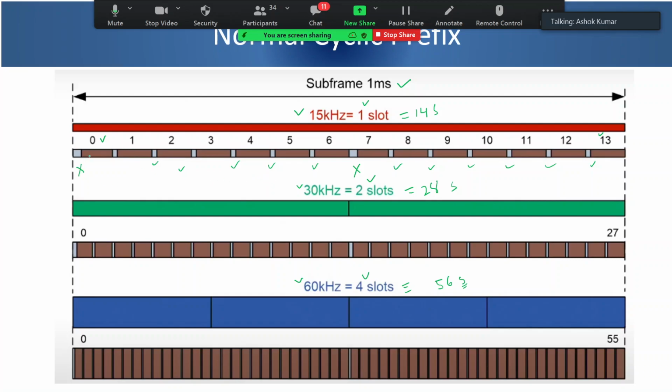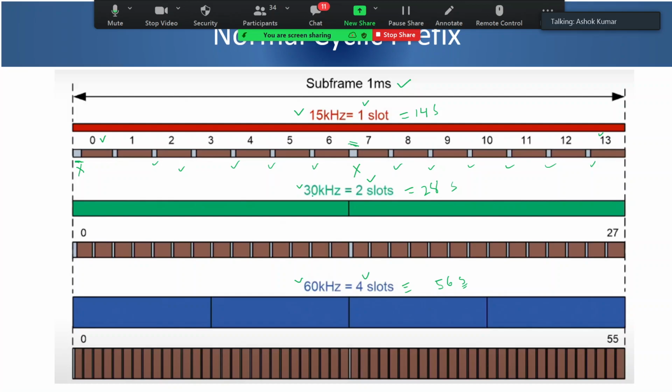At symbol 0 and symbol 7, it is slightly bigger, right? So please don't confuse, this is not extended. This is called a longer symbol and these are called normal symbols. Extended terminology we are using only for 60 kilohertz subcarrier spacing if used in FR1, right?